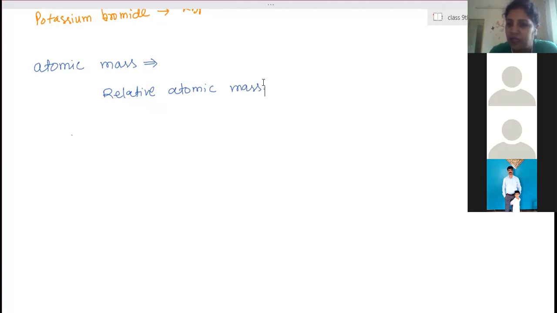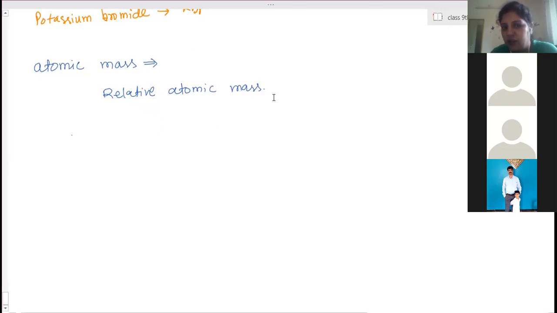That was done in the beginning, but they got to know that hydrogen cannot be compared with other substances. So they left hydrogen and started comparison with oxygen, because oxygen's mass they got to know. But then also, when comparing with oxygen, there were some substances which cannot be compared with oxygen. Therefore, finally, they started comparing with carbon atoms, and that comparison with the carbon atom is now finalized.